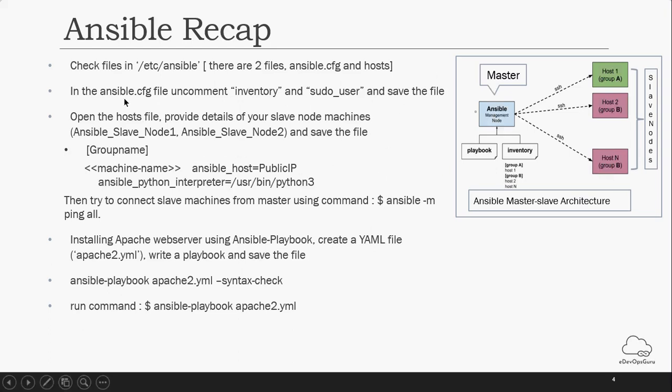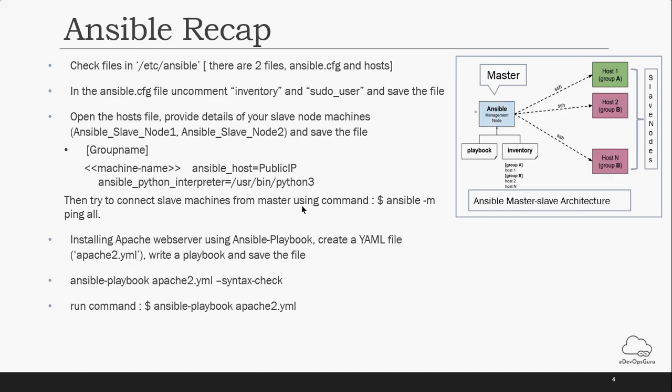There is one more file, which is the configuration file of Ansible, where you mention which inventory file you are going to use, so that it will read from that configuration file and reach that inventory file, which is called hosts by default. You can create your own host file as well, and wherever you execute those playbooks, you need to mention the host file explicitly, that you need to use this host file.